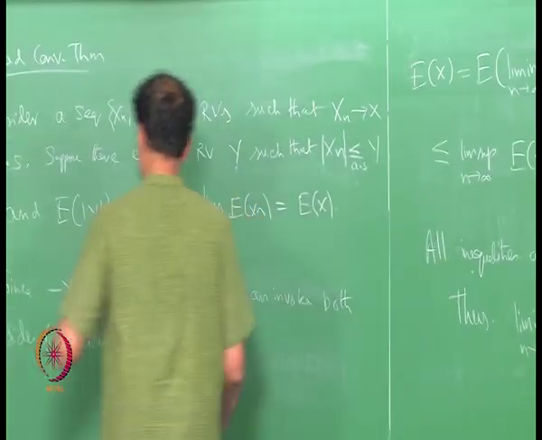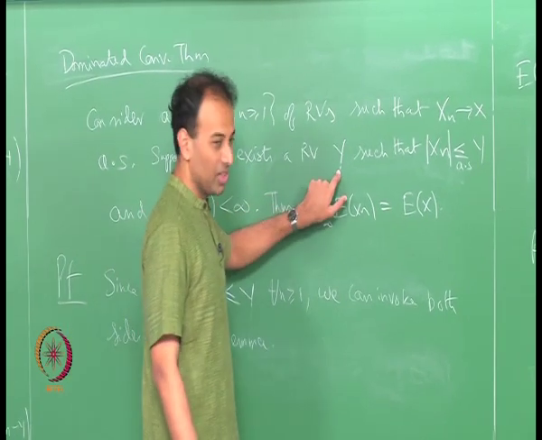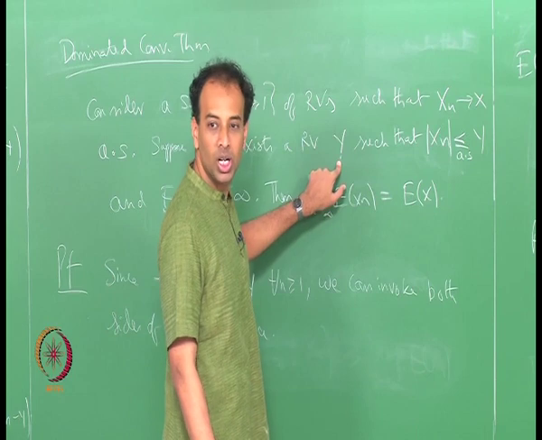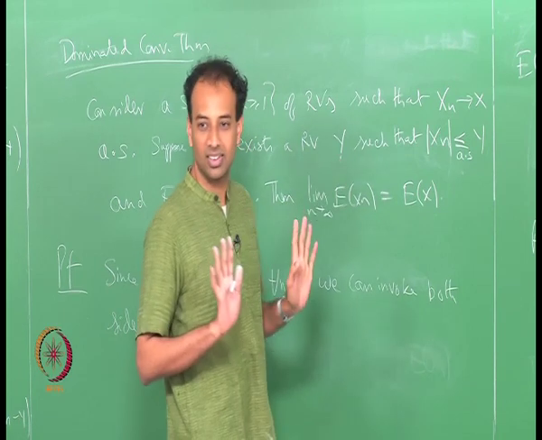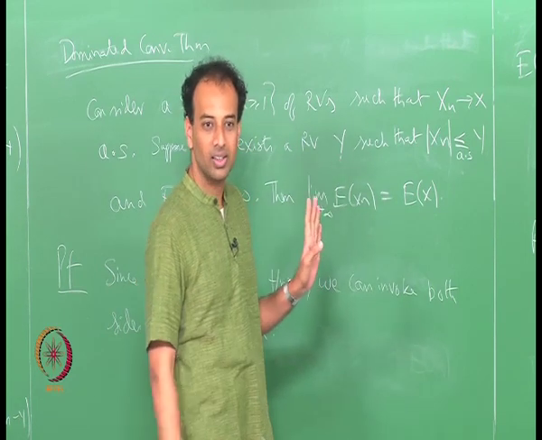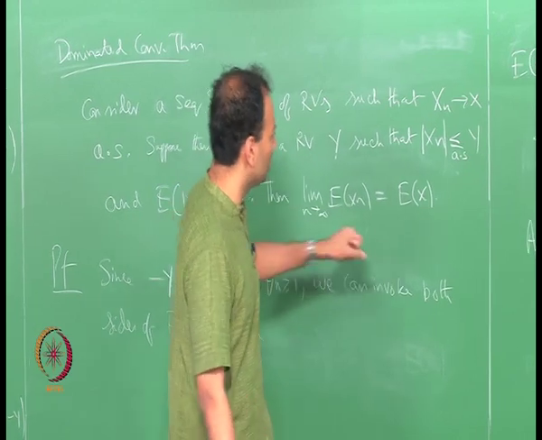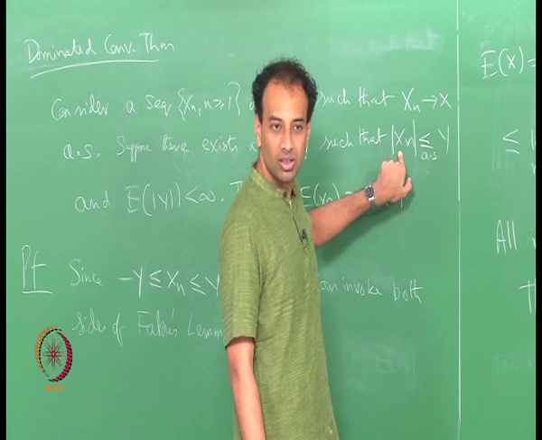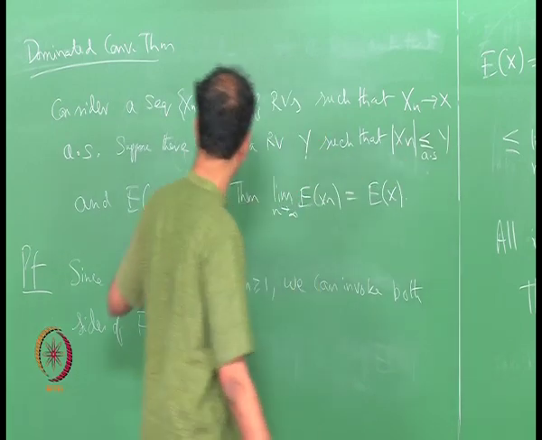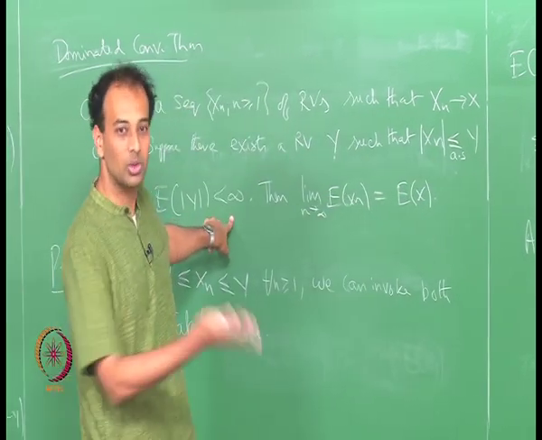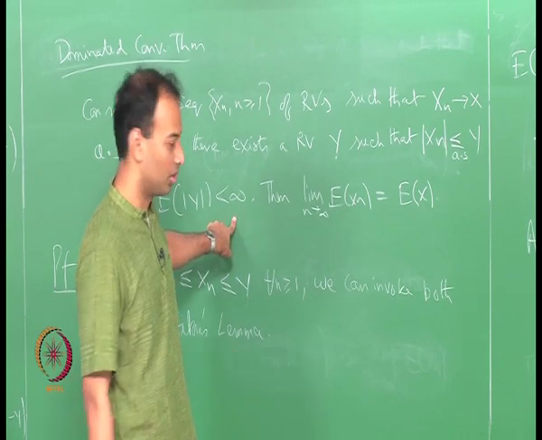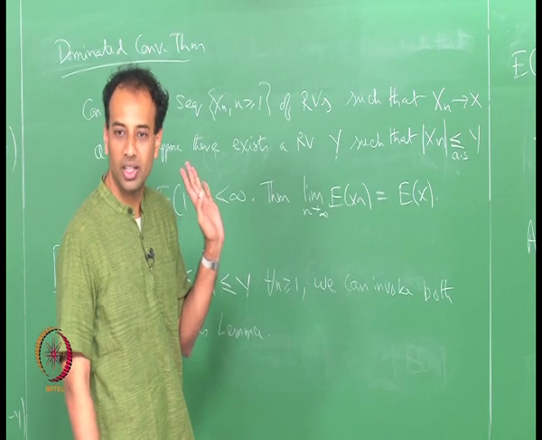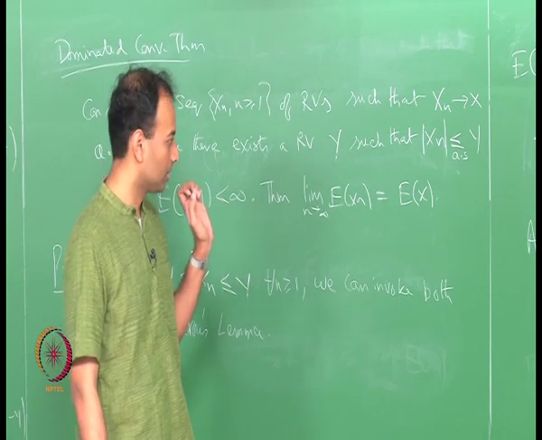So, this dominating random variable y just helps you to invoke Fatou's lemma from both directions. That is the only job of this y. So, as long as you find some random variable y which dominates absolute x n, and it should have finite mean of course, because otherwise Fatou itself will not hold. If this is true, then you can always interchange limit and expectation.